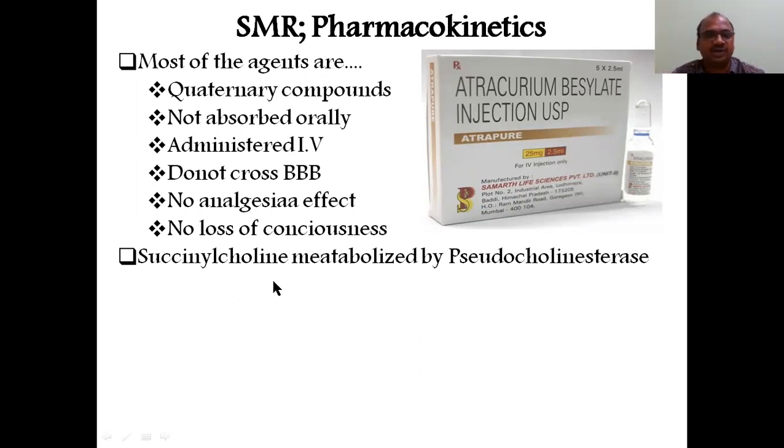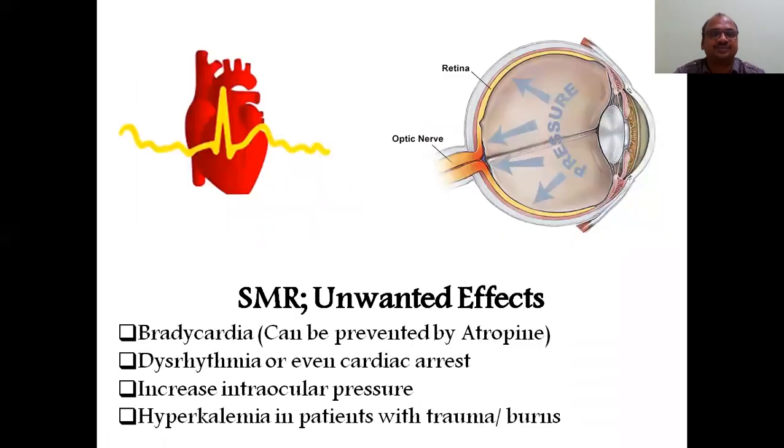Succinylcholine is metabolized by pseudocholinesterase. This point is very important. Whatever succinylcholine you have given is metabolized by pseudocholinesterase. If you want speedy recovery of the patient after the surgery, they can give the opposite drug, pseudocholinesterase, they can inject it so that the muscle will be contracted again. You can play with that. If you give pseudocholinesterase, muscle will be contracted, and if you give succinylcholine, muscle will be relaxed.